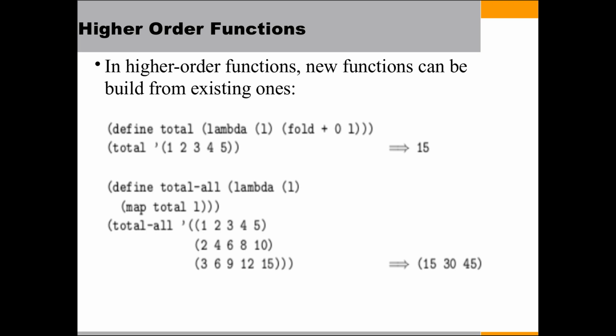The first function, total, gives us the sum of the values using the fold function, that is, it computes the sum of all the values and gives the output. The total all function does the same but row wise, that is, it contains 3 lists. So it takes one list, computes the sum of all the values and stores the output. Then it takes the next list, computes the sum, and the corresponding output is displayed, likewise.